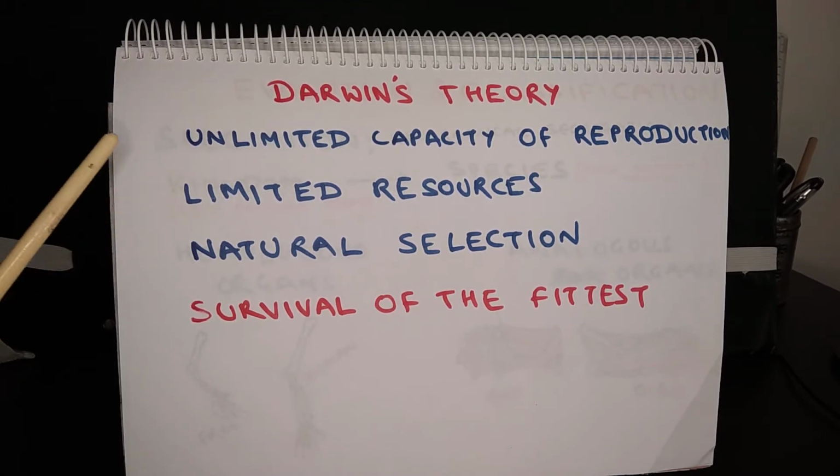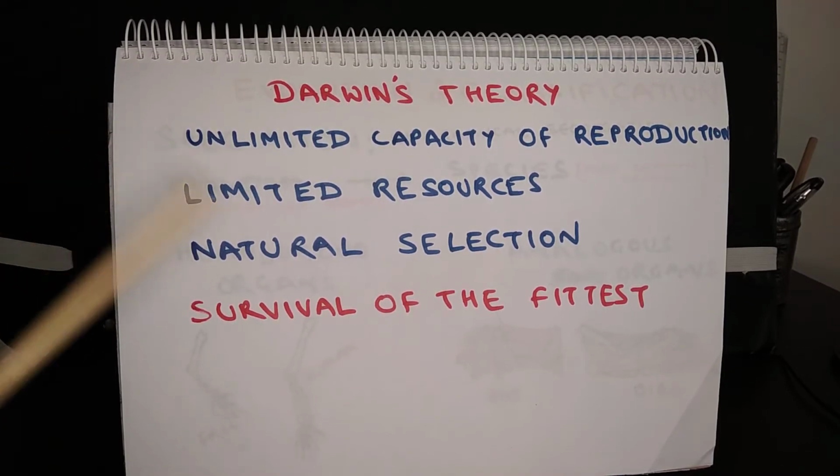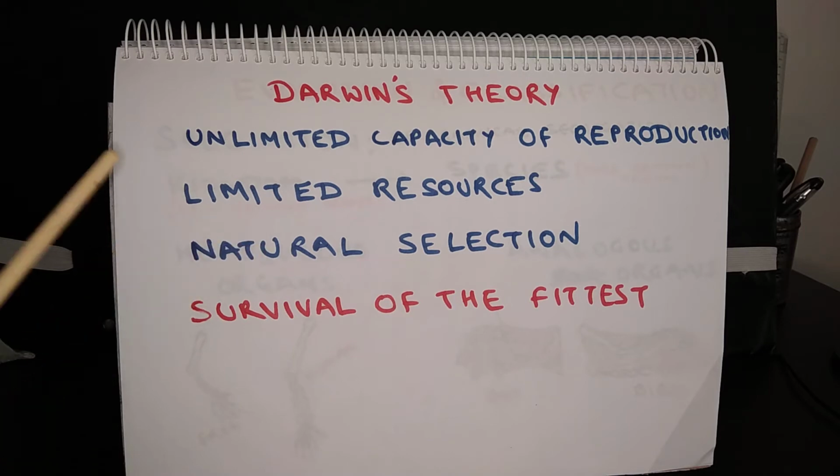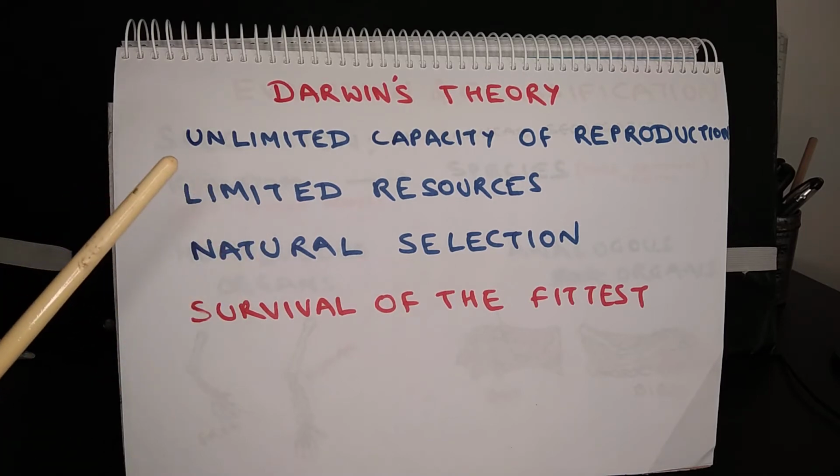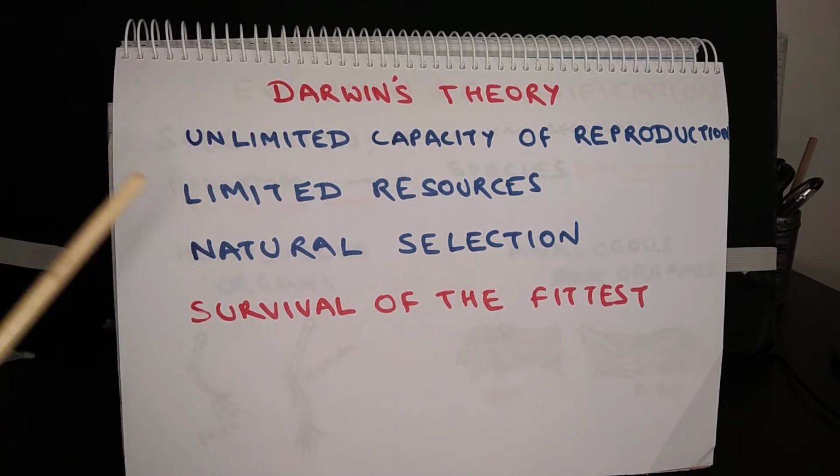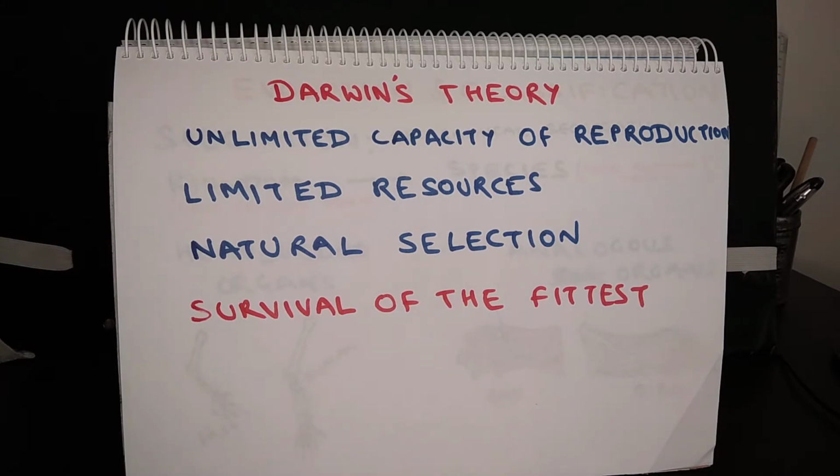Okay, and then because of limited resources, what happens? Very few of them will survive, because there is tough competition for survival, for the claim on resources. Say for example, there is a tree which is full of juicy fruits.